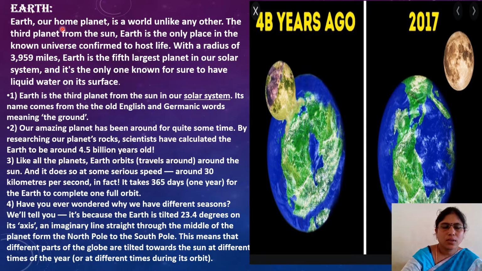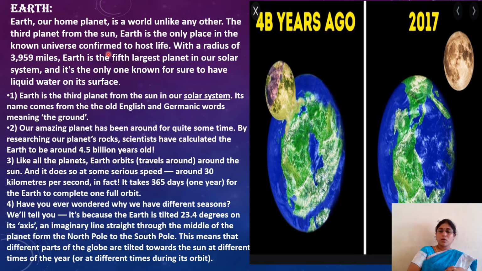See here, our Earth is our home planet. It is a world unlike any other, because it is in third position in our solar system, as you know. Yes, sir. And it is a unique planet in our solar system.